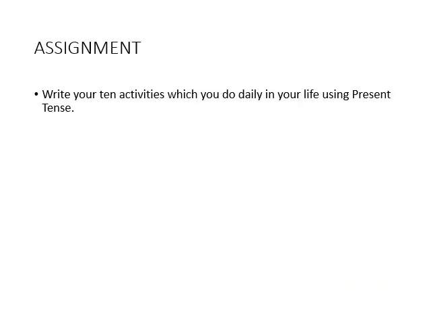I hope now you can tell me what tense is, the types of tense, and after that present tense, the types of present tense with examples and structures. If any problem, please contact me, ask me, I will help you. And after that, an assignment for you: write 10 activities which you do daily in your life using present tense.